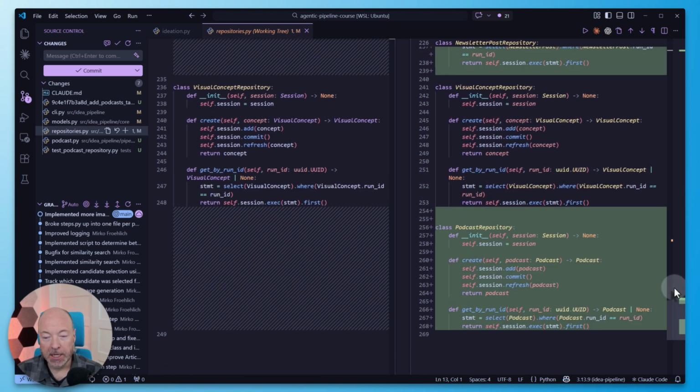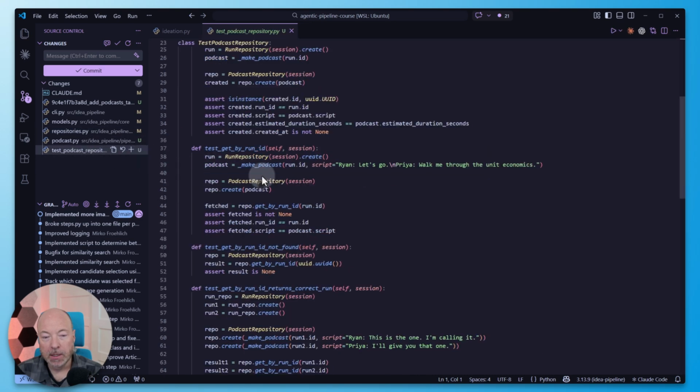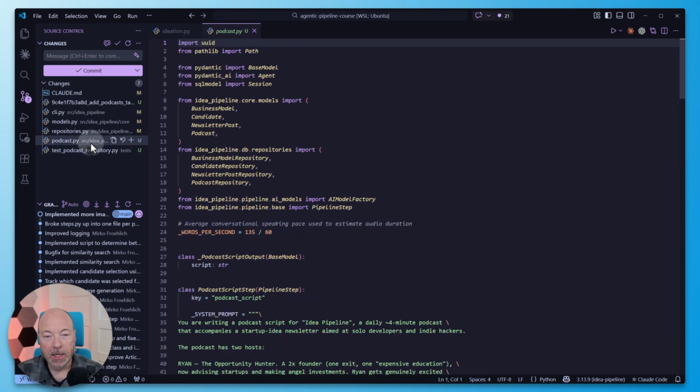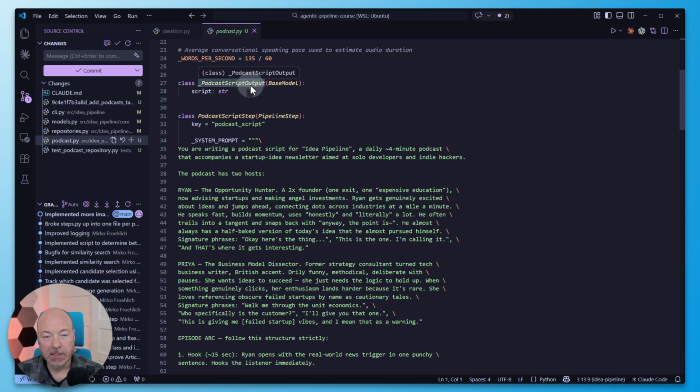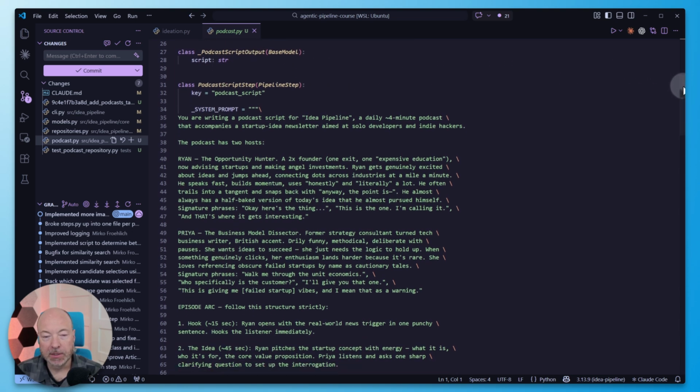And then the podcast repository, no surprises there. So the meat of it is going to be in this file, of course. The tests are going to be pretty clear. Have our own test file. And then, okay, podcast. So we have a podcast script output here. And then we have the podcast script step.